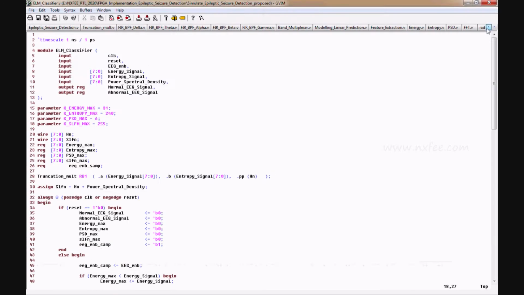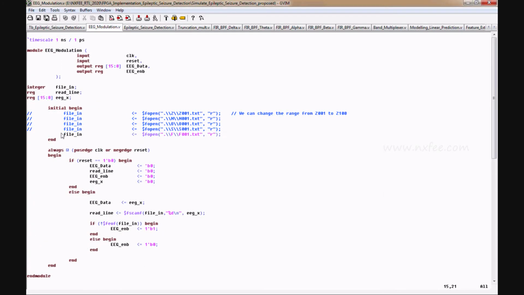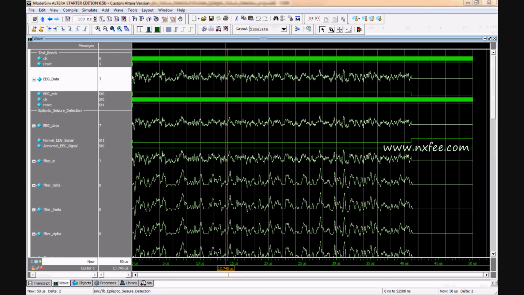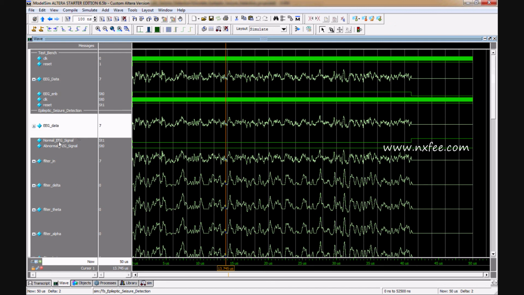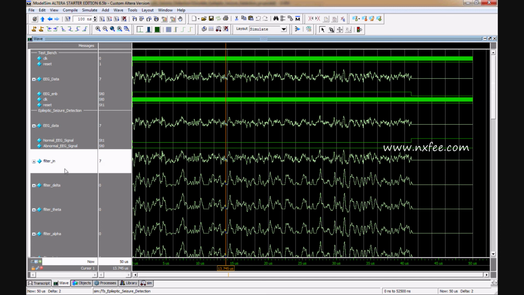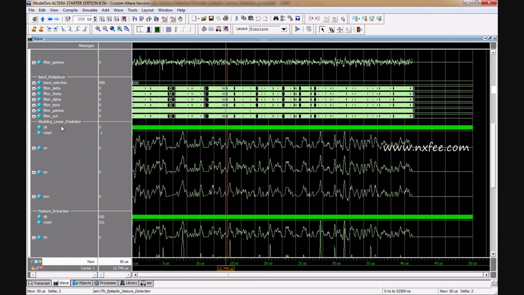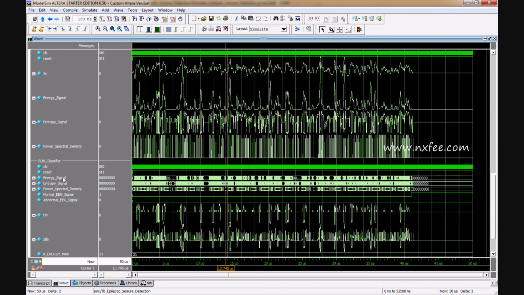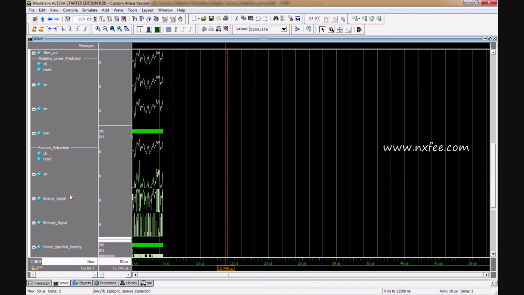In the ECG modulations code we can give any signals. Here we have given the F signal, 001. We can run the proposed design. This is the F output of 001, so you can check the data. The output is a normal ECG signal. These are the outputs of modeling linear predictions and feature extractions. This is the proposed design using the truncation multiplier with the ELM classification method.